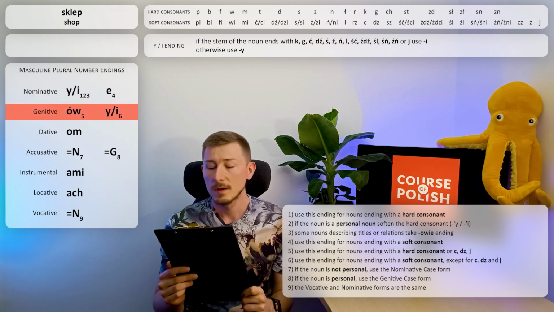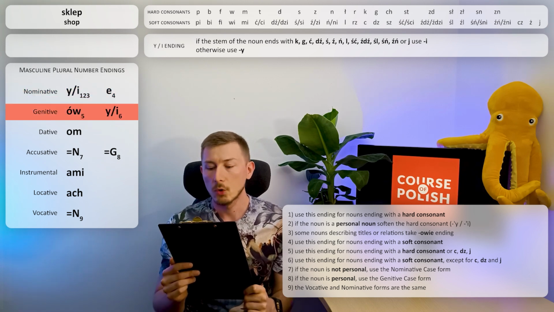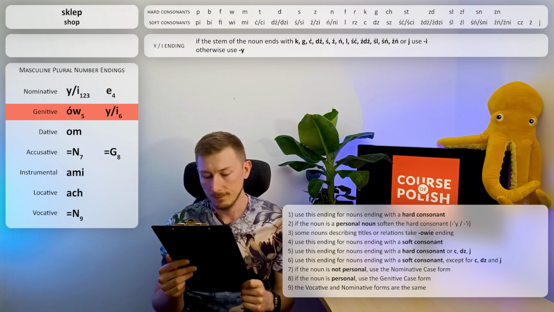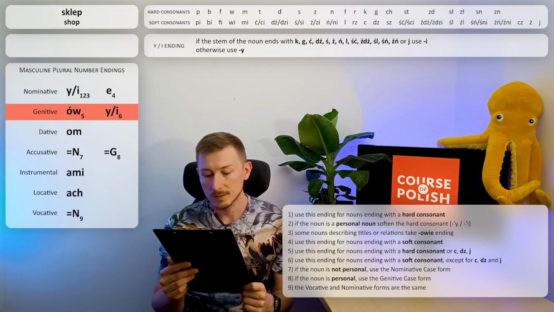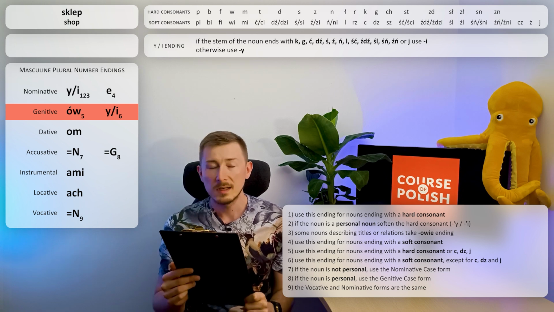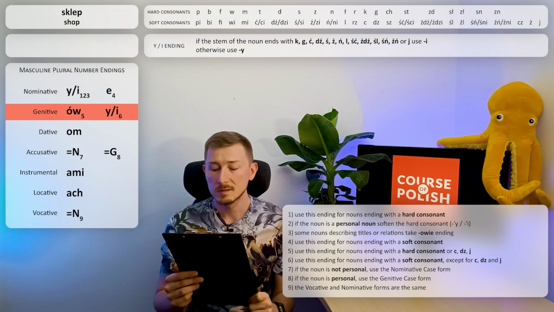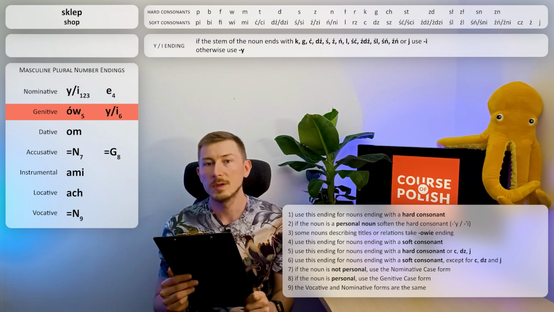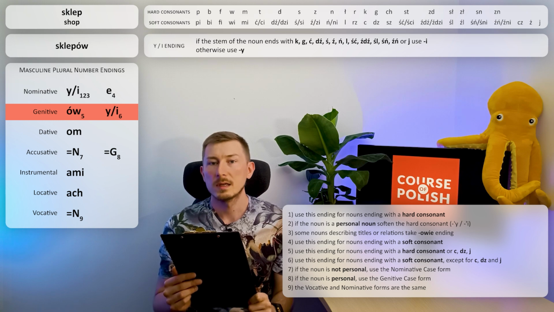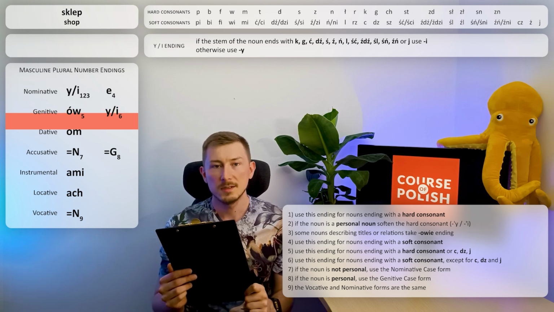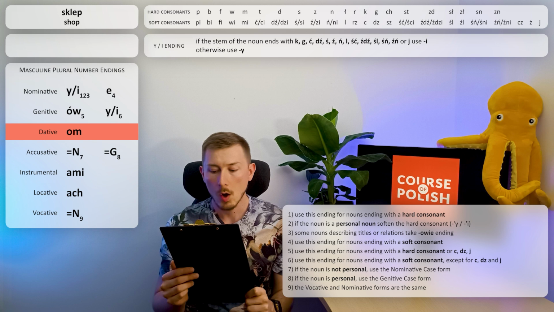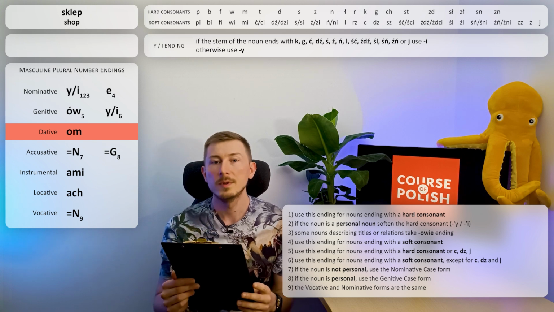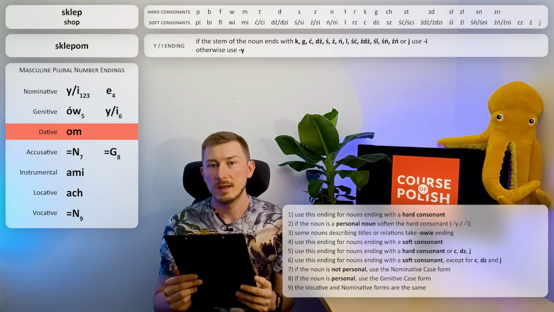Next case, genitive. Here we have two options, ending ów or ending I. Let's read the rule number 5. Use this ending for nouns ending with a hard consonant or cy, dzy, je. So sklep ends with a hard consonant p, so we are going to use this ów ending. So the final form will be sklepów. Next case, dative. Here we have just one option, so the form will be sklepom.